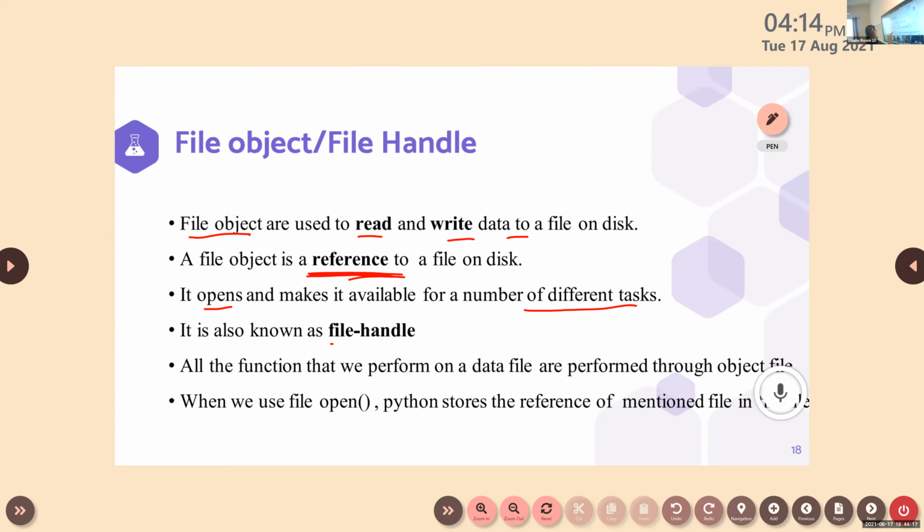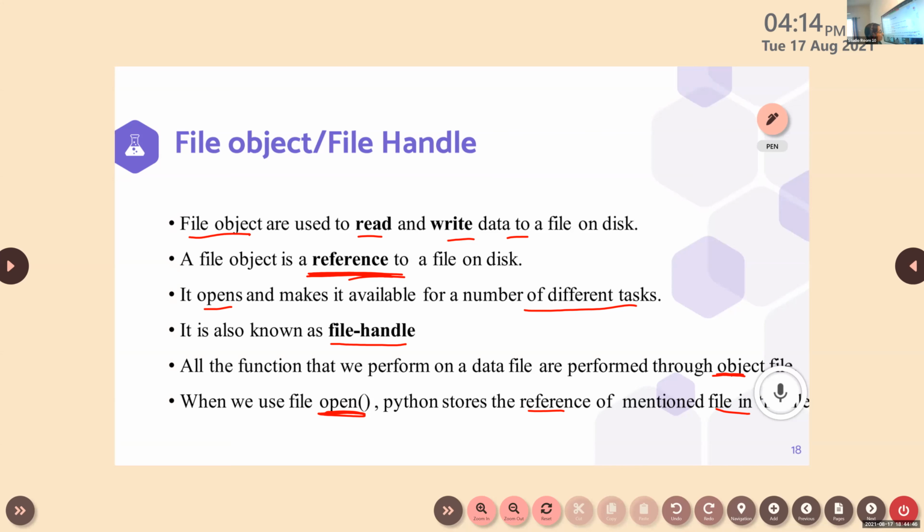It is also known as file handle. So all the functions that we perform on a data file are performed through the file object. So this file object plays an important role. If we want to access a particular file, we have to just mention the file object. We have to only specify the file object. When we use this function, Python stores the reference of the mentioned file.